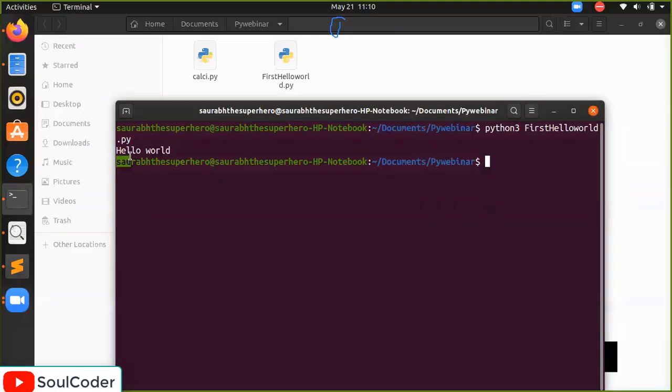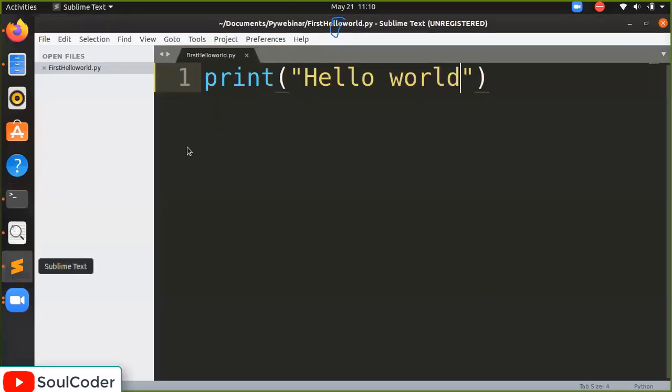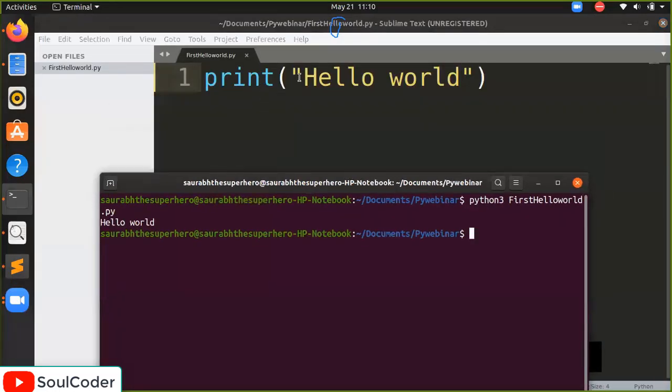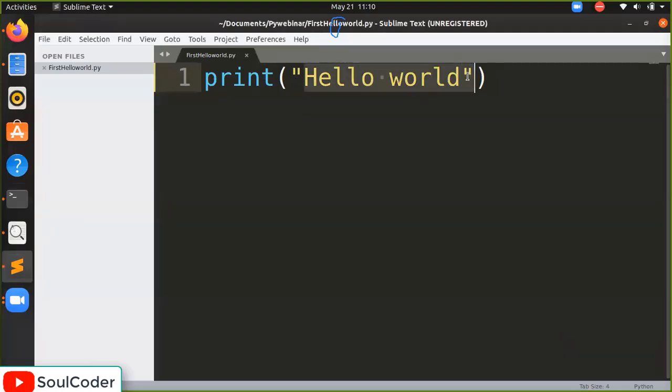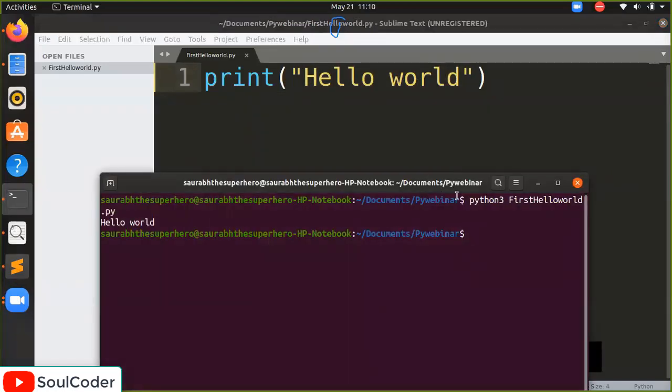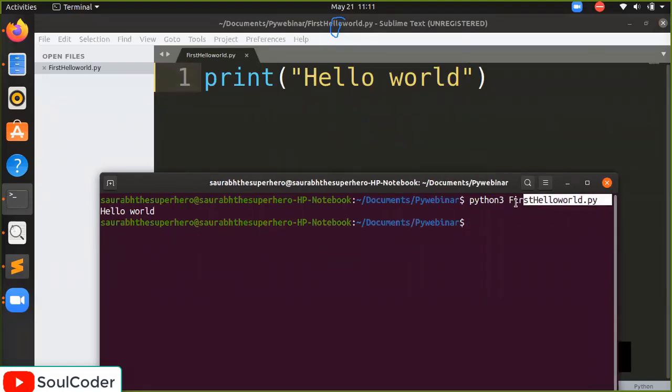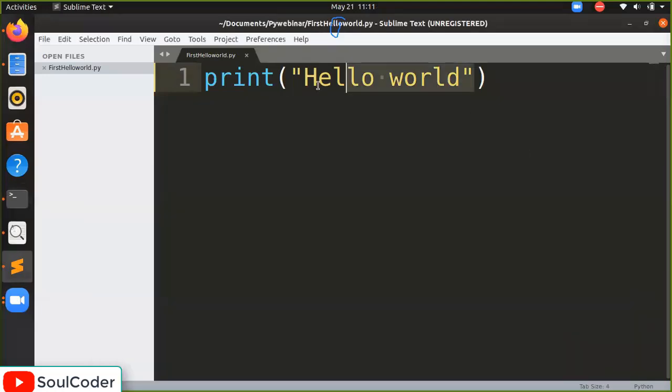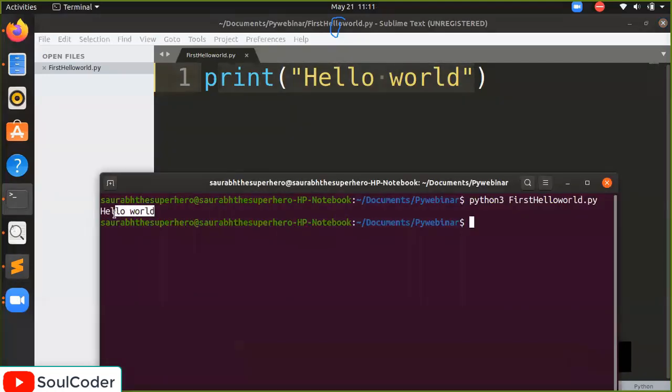So hello world. What have we basically done? This is our program: print hello world. What does print do? It prints the text inside the parentheses. This python3 command says run this file. The file name is first hello world.py. Python 3 runs this file, and what this file contains is print hello world, and it runs. So congratulations, you have done our first program, which is hello world.